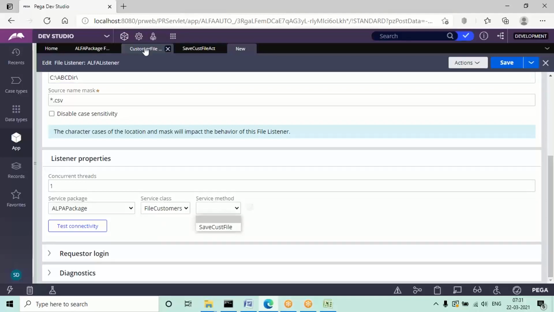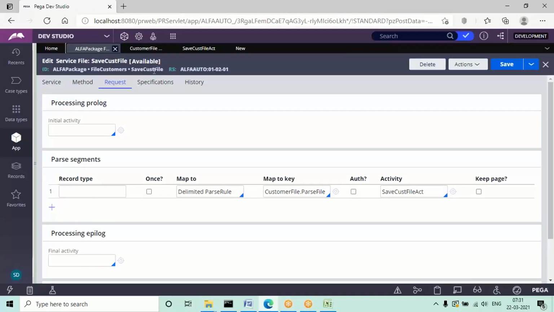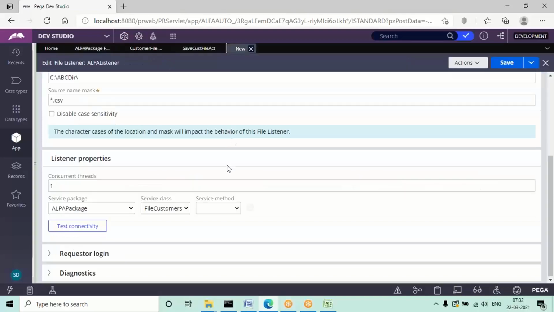The service method is nothing but the service name I have given, save customer file. Sorry, I said package name, but service name I have given is save customer file. So that is the service method name. So give these three parameters which are already created. You will get them in the down arrow. Give these three parameters: service class, the service, and the package name.